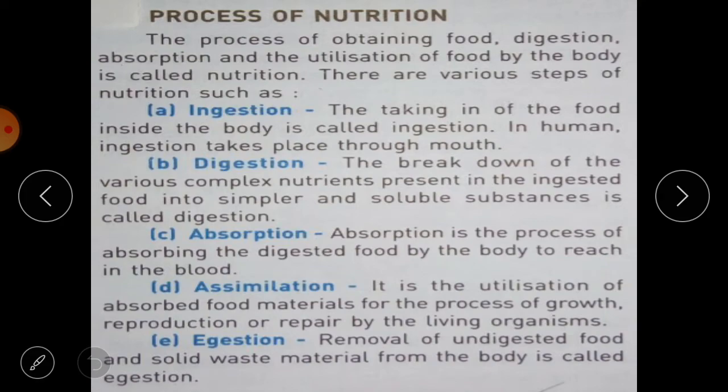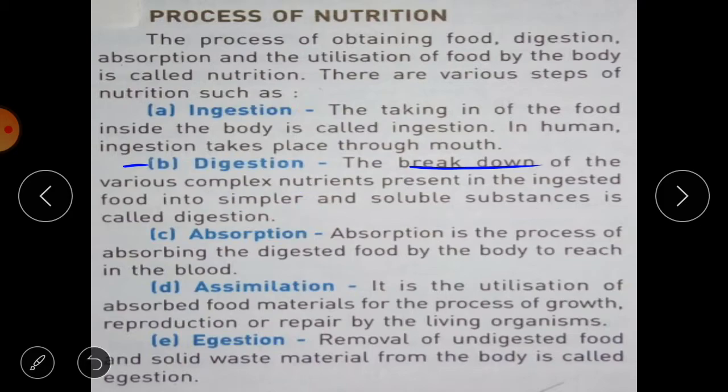What is digestion? It is the breaking down of the various complex nutrients present in the ingested food, which are converted into simpler and soluble substances. This process is called digestion. We know that food contains many complex substances or nutrients, and if they are not broken down into simpler soluble substances, then the body will not be able to absorb them.